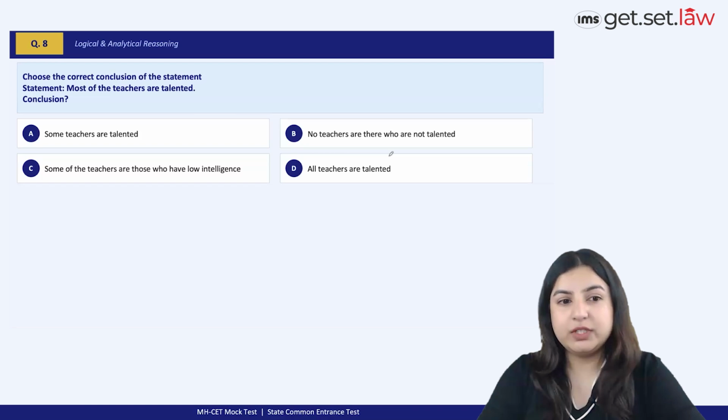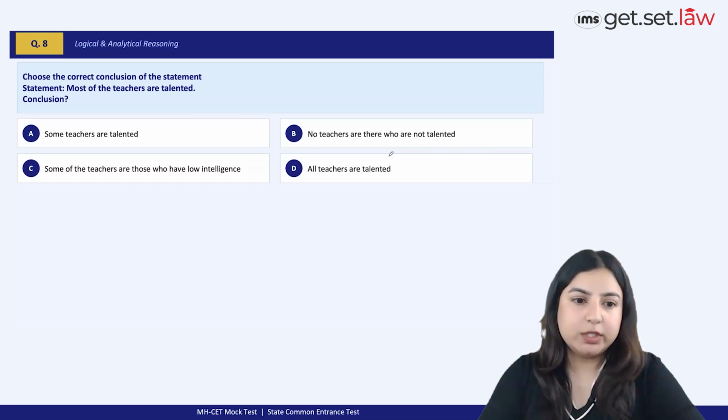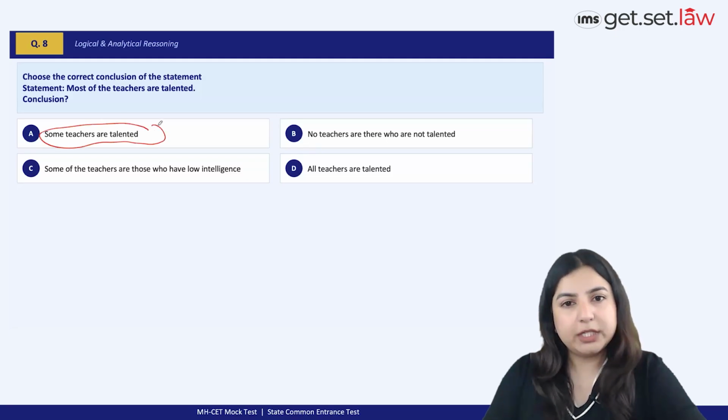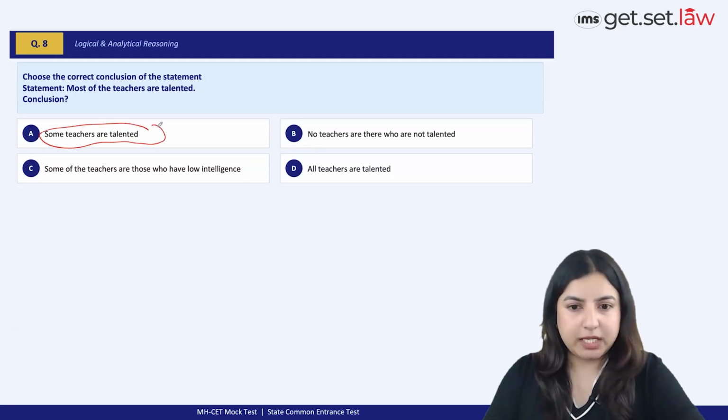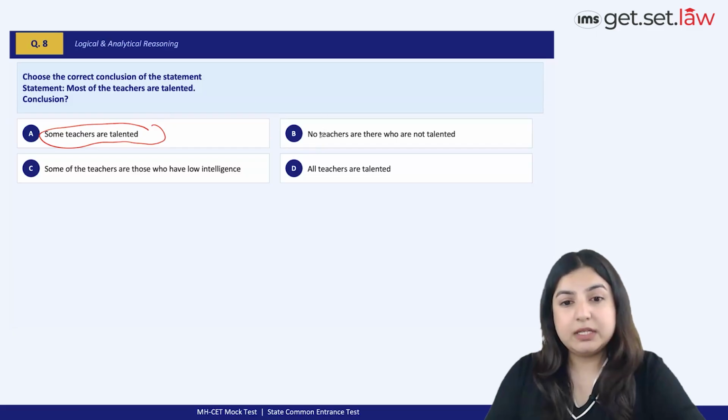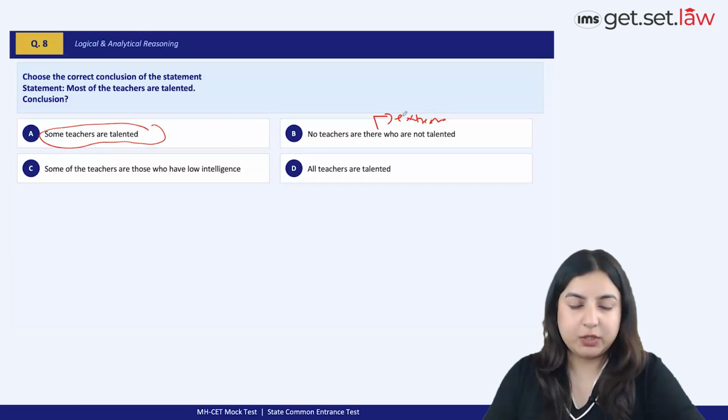Next question. Most of the teachers are talented. So, what can be concluded from this? Some teachers are talented is something which we can definitely conclude. It's the most suitable and appropriate conclusion to follow from this sentence. What is wrong with B, no teachers are there who are not talented? Now, that actually becomes a little too extreme. It's a very strong statement to affirm.